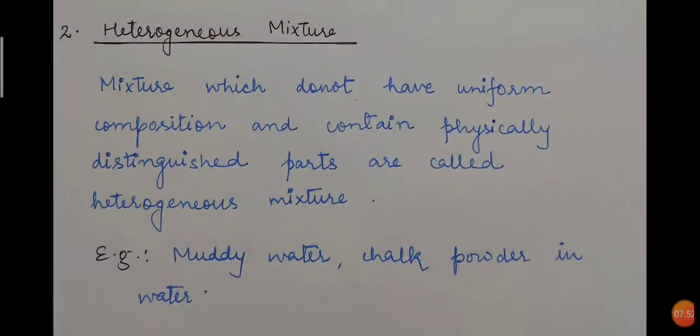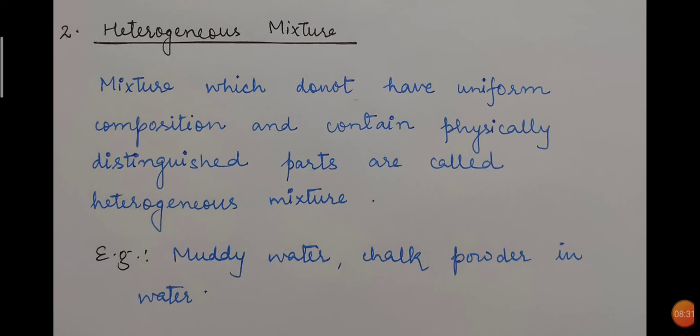Now the second one is heterogeneous mixture. A mixture which does not have uniform composition and contains physically distinguishable parts is called heterogeneous mixture. Like I already explained, they do not have uniform composition, and apart from that, they contain physically distinguishable parts. It means that when a heterogeneous mixture is formed, the components can be physically distinguished. Just by looking at a heterogeneous mixture, you can easily say that this is the particle of this component and this is the particle of the other component.